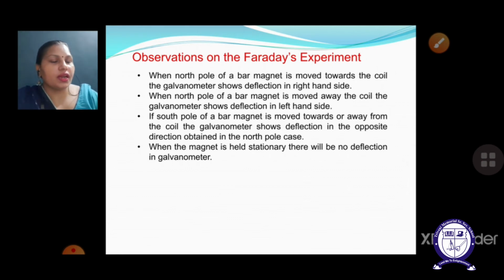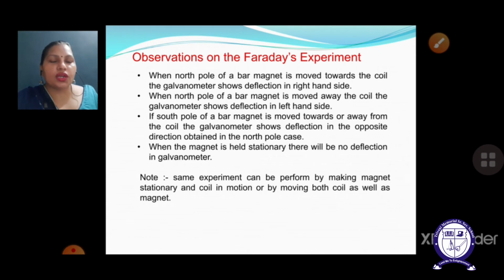Now I am going to give you one note which is very important. The same experiment can be performed by keeping the bar magnet stationary and the coil in motion, or by moving both the coil as well as the bar magnet. That means it is not at all a mandatory condition that only the bar magnet should move. If the coil is moving and the bar magnet is kept stationary, then also changing flux can be generated. If there is relative motion between the two, then also changing magnetic flux can be generated.